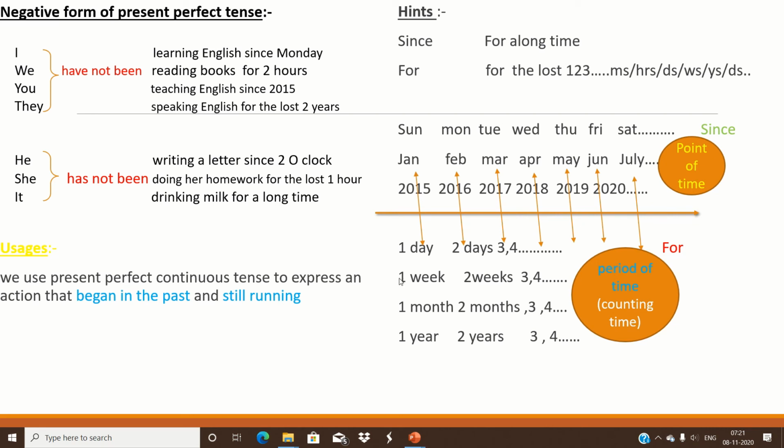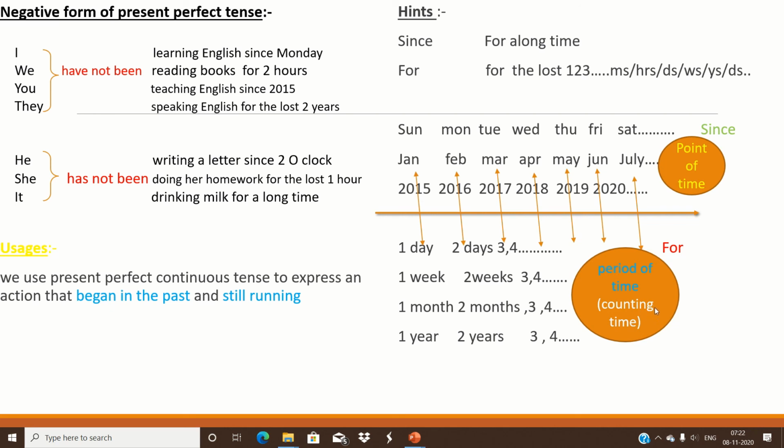And period of time. So what is a period of time? 1 day, 2 days, 3 days, 4 days, etc. 1 week, 2 weeks, 3 weeks, 4 weeks. 1 month, 2 months, 3 months, 4 months. 1 year, 2 years, 3 years, 4 years, etc. We are counting that period of time.